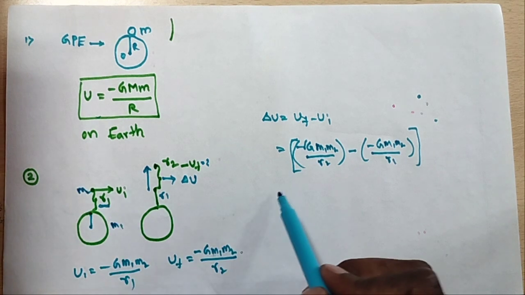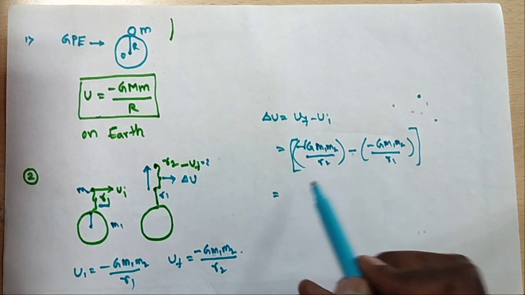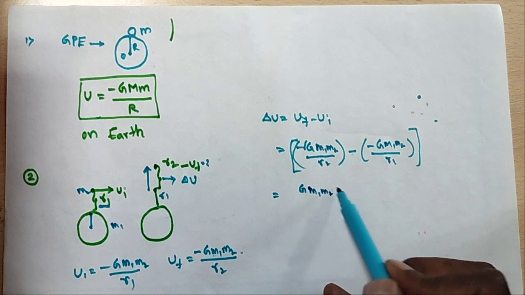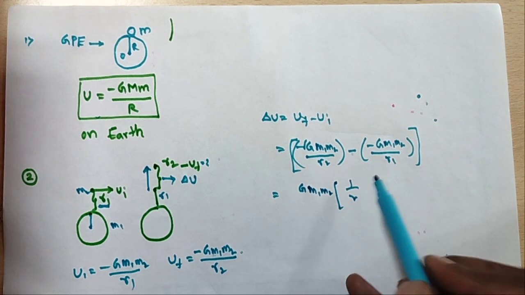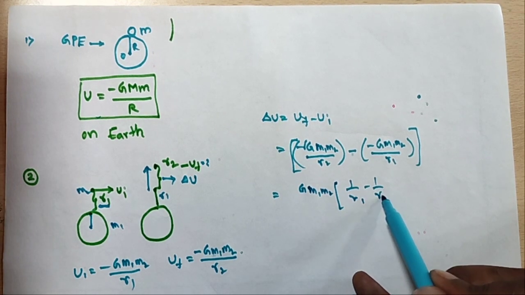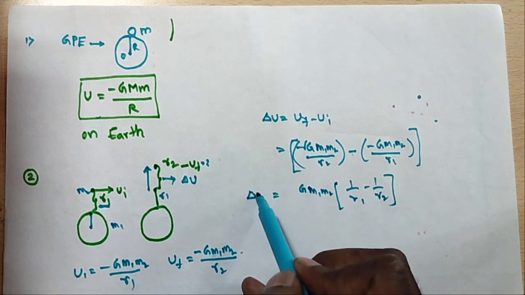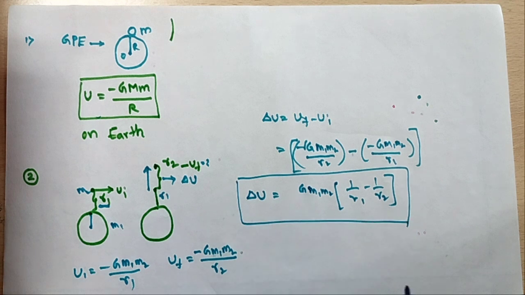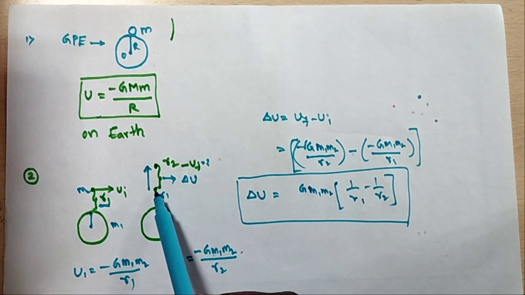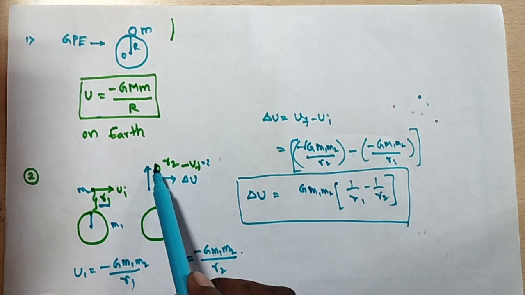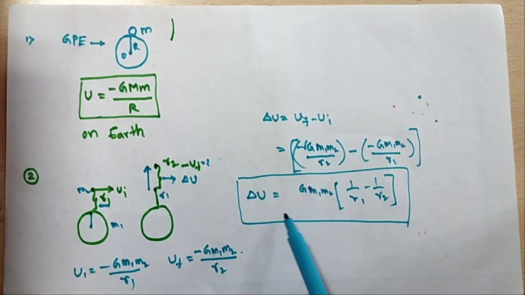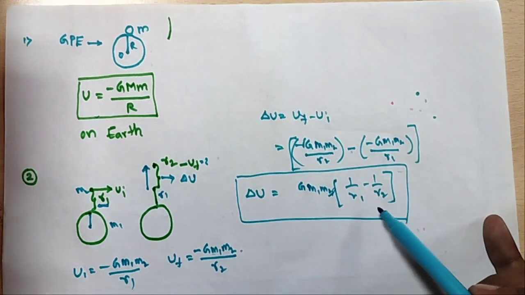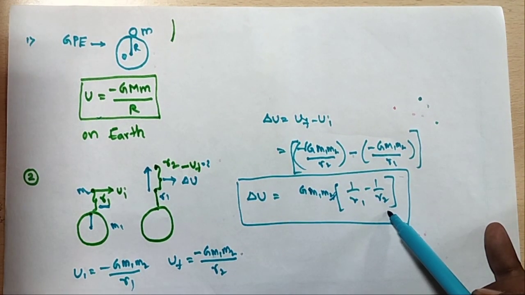Minus into minus gives plus, so G m1 m2 times 1 by r1 minus 1 by r2. This is the change in potential energy when lifting the body from one height to another. Delta U is equal to G m1 m2 times 1 by r1 minus 1 by r2.